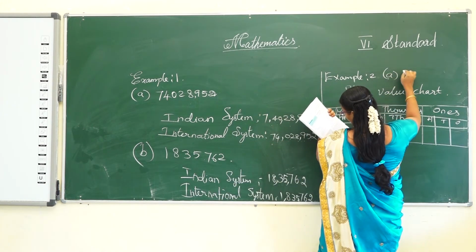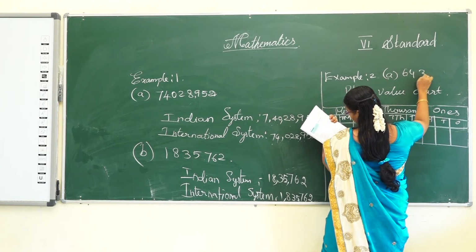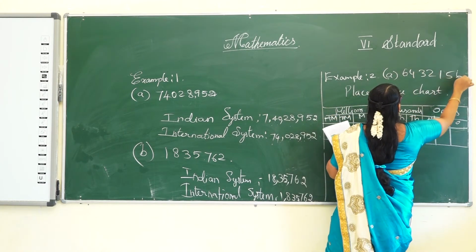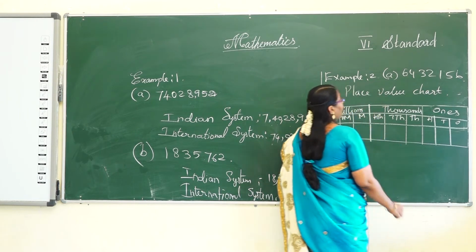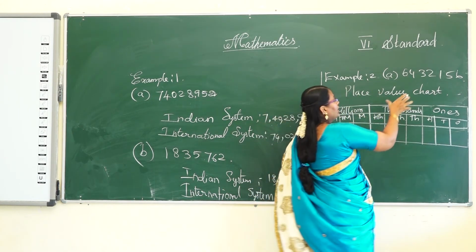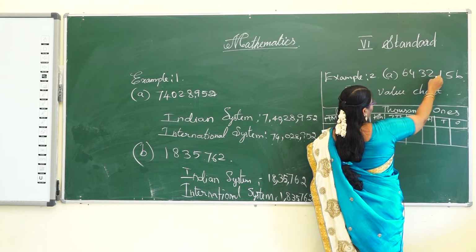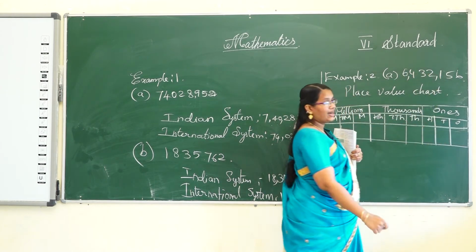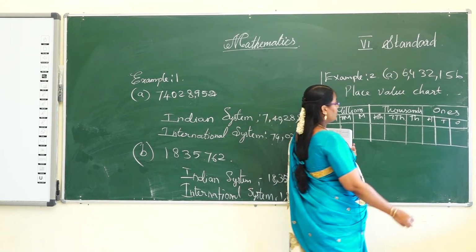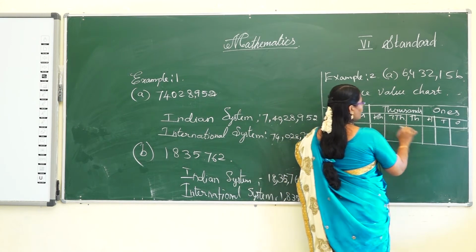What is the first one? First option: 6,432,156. You want to write in the international system, so first divide in 3 digits. Now write in this place value chart.